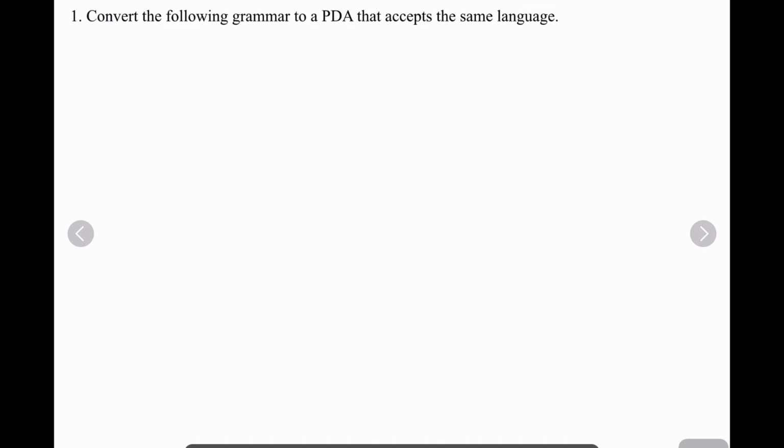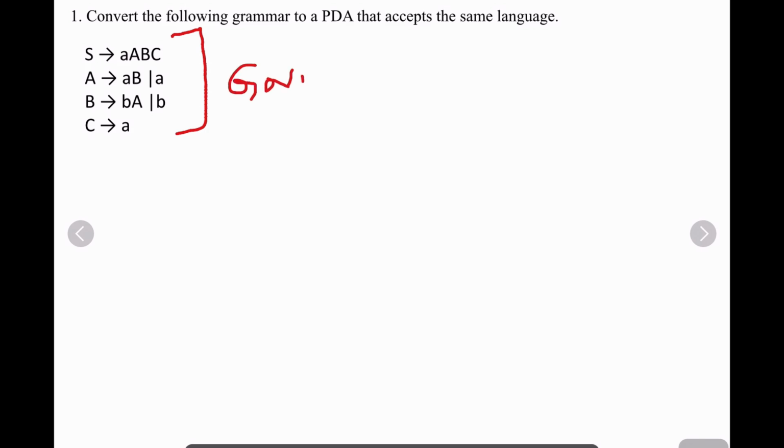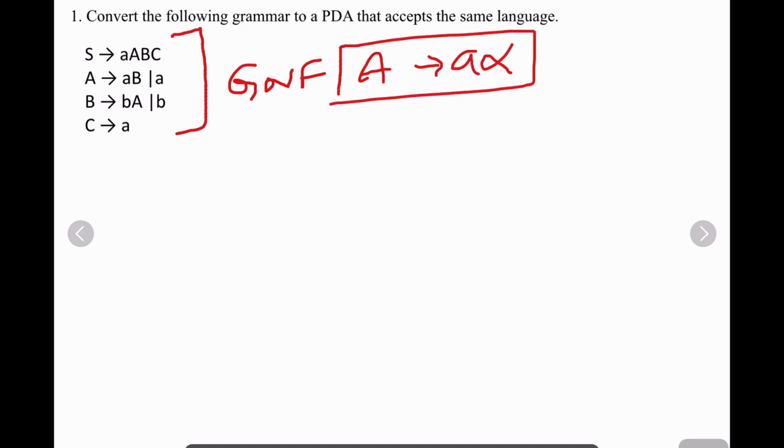The first problem will be like this. Convert the following grammar to a PDA that accepts the same language. Look, the given grammar is already in GNF form. What is GNF? You know already. A gives a alpha. Any production should be in this form. The right hand side should start with a small a followed by alpha, where alpha belongs to V star. So alpha is always a sequence of non-terminal symbols.